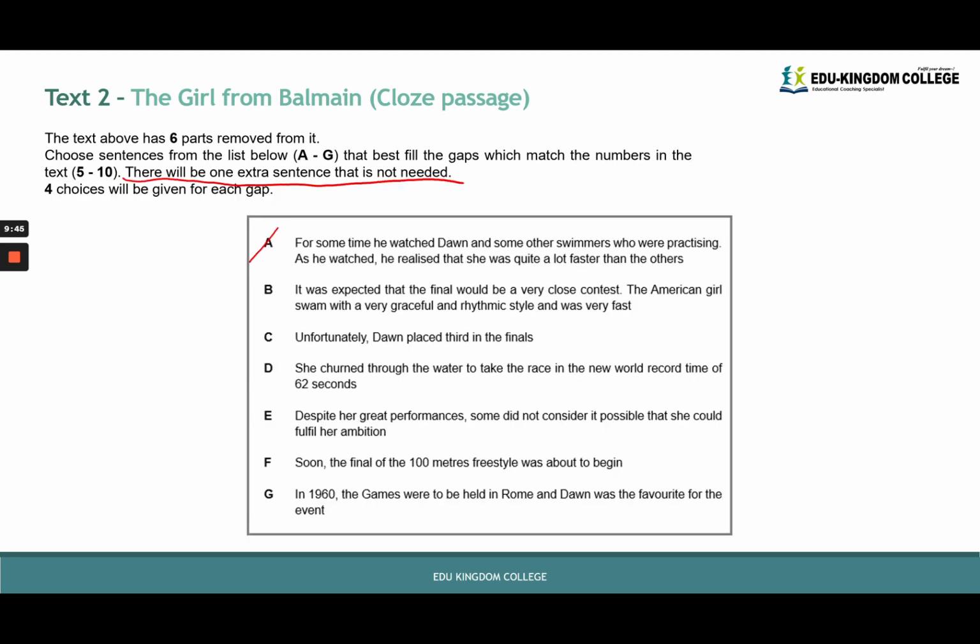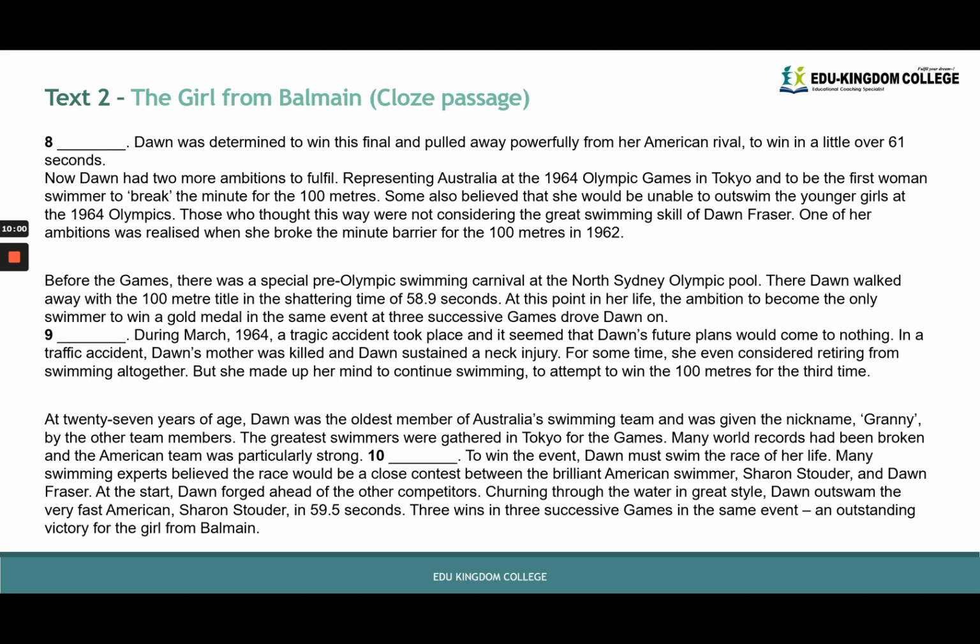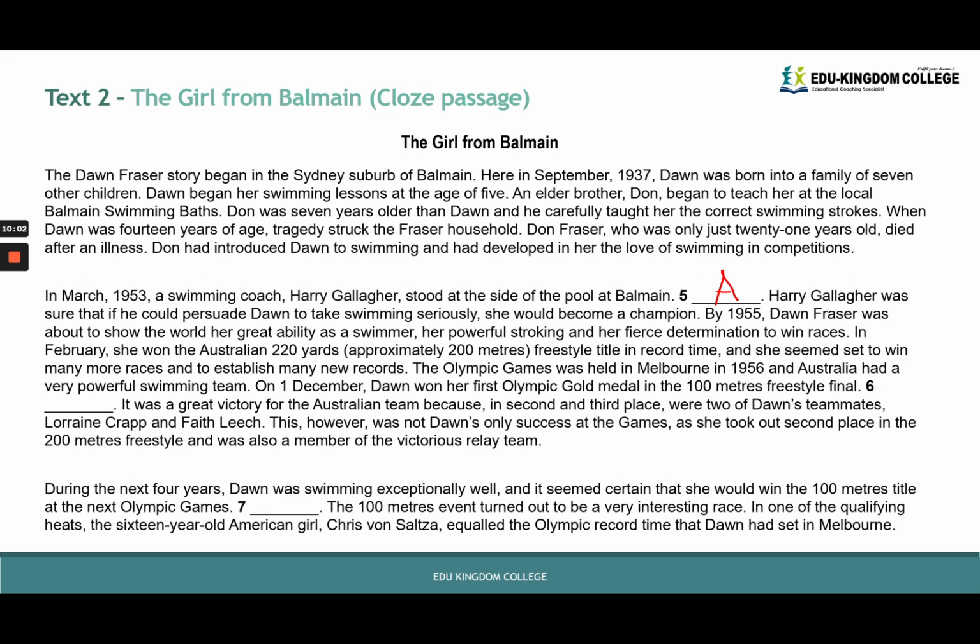B: it was expected that the final would be a very close contest. The American girl swam with a very graceful and rhythmic style and was very fast. Already we can tell that something's not quite right and B doesn't seem to make sense, because the second sentence here, the American girl, there was nothing in the sentence before the substitution that said anything about an American girl. So that seems out of place.